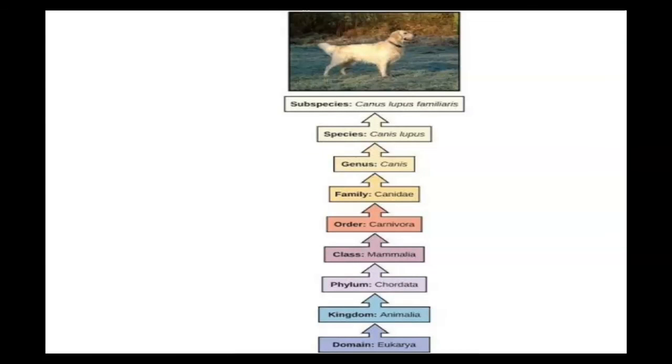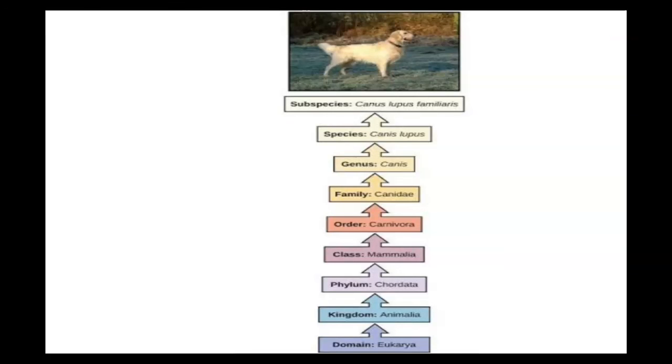Let's look at this classification. The common name is a dog. So the domain is Eukarya, kingdom Animalia, because it belongs to the kingdom of animals, it is an animal. Phylum Chordata, which has a backbone. Class Mammalia. Order Carnivora. Family Canidae. Genus Canis. Species Canis lupus. And its subspecies or the scientific name is Canis lupus familiaris.